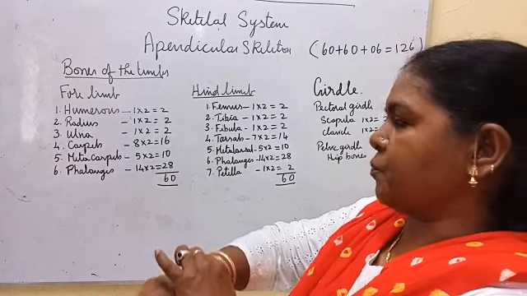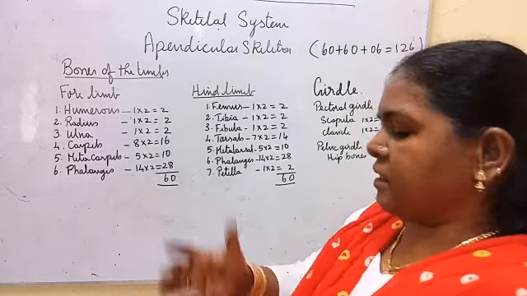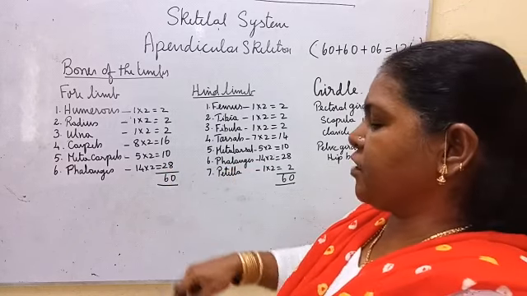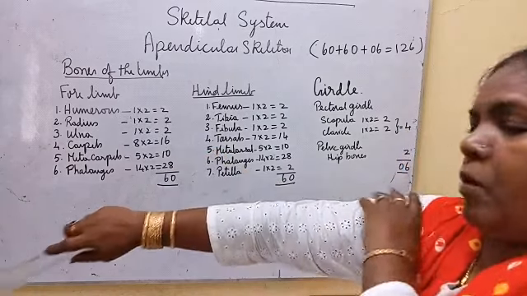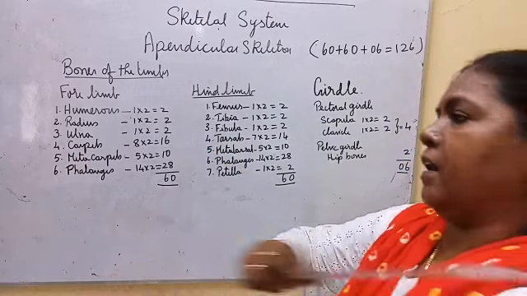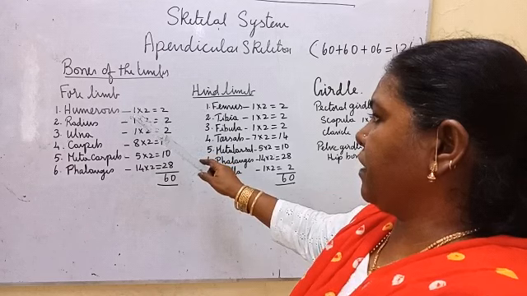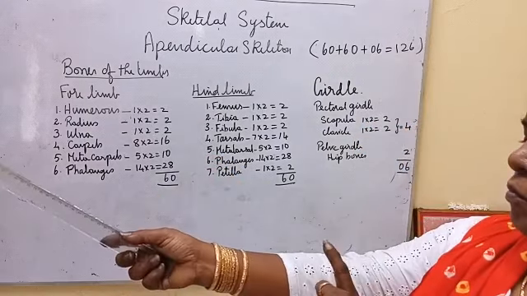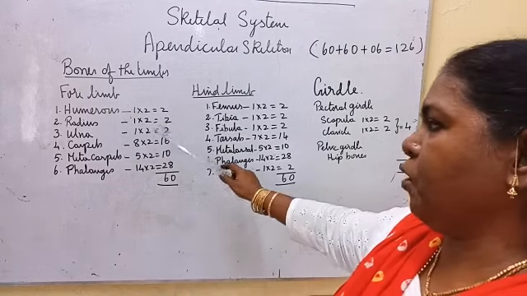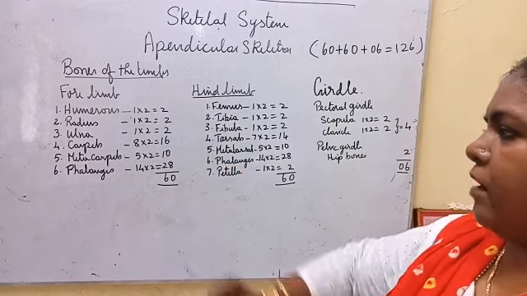Carpals, wrist bones, metacarpals, palm bones, phalanges, finger bones. Okay, so humerus, only a single bone here, this side and this side, left and right together, 2 bones, 1 into 2. Radius, same like this, here 1 radius, here 1 radius, 2 bones. Ulna, here and here, 2 bones.